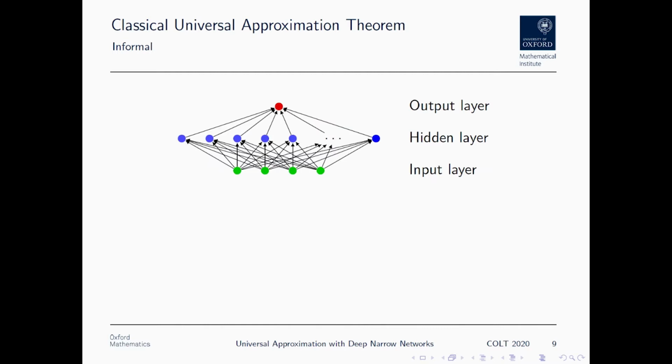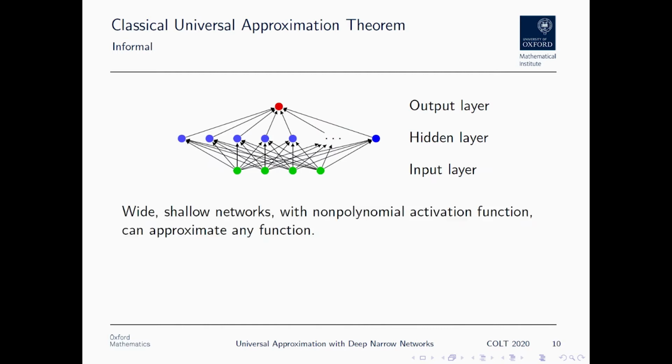So first things first, what is the classical universal approximation theorem and why should you care? What this says is that given networks of this type, which are wide, shallow, single hidden layer going as wide as we like, with a non-polynomial activation function, neural networks of this type can approximate any continuous function. This is one of these absolutely key results, one of these fundamental results about answering the question of why do neural networks work? Because it says that it doesn't matter what you're doing, what problem you're considering, what task you're trying to solve. In principle, a neural network can do the job.